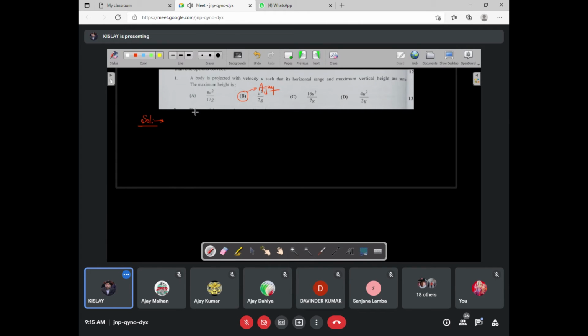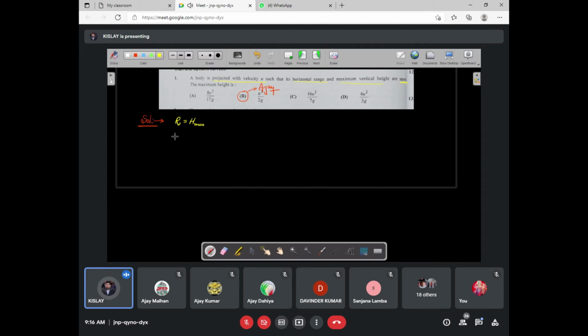Okay. See, range. A body is projected with velocity u such that horizontal range and maximum vertical height are same. Range and vertical height are same. See, means range is equal to h max.